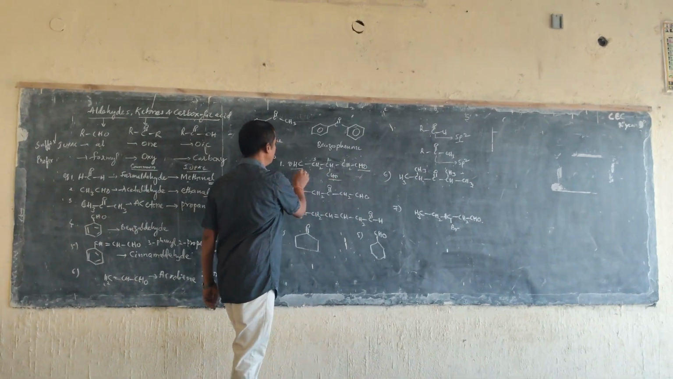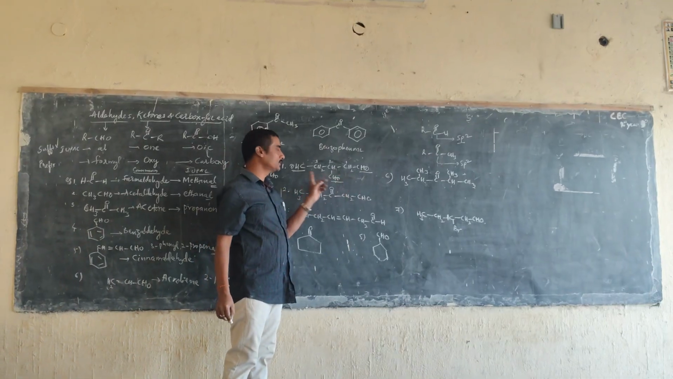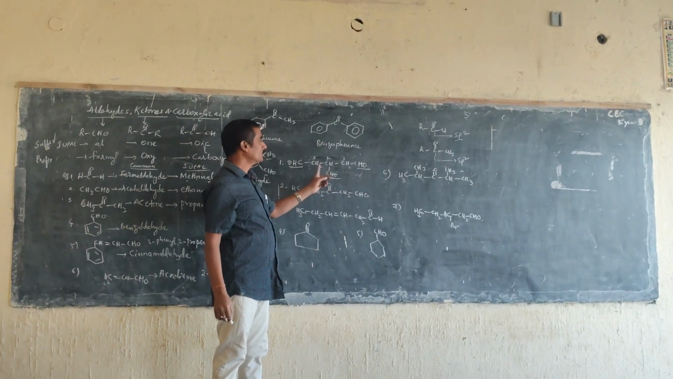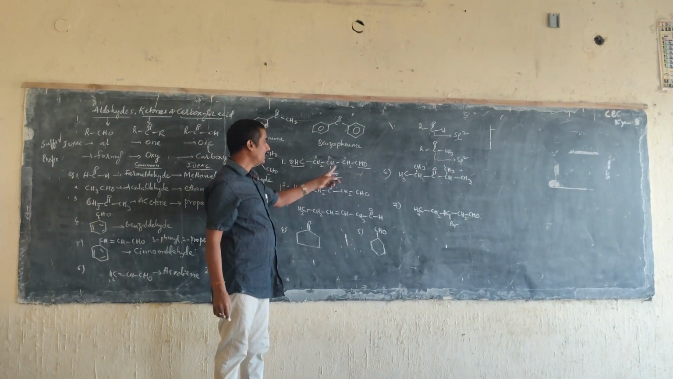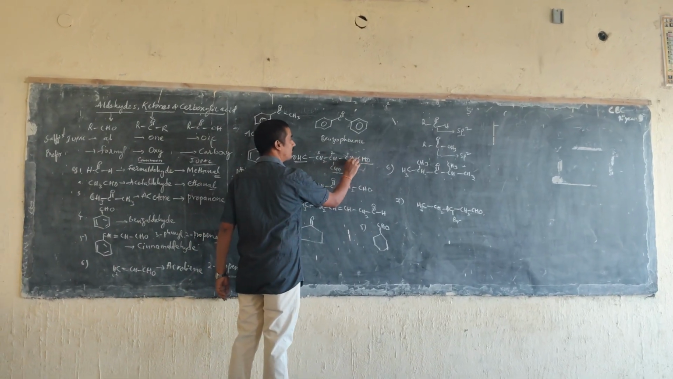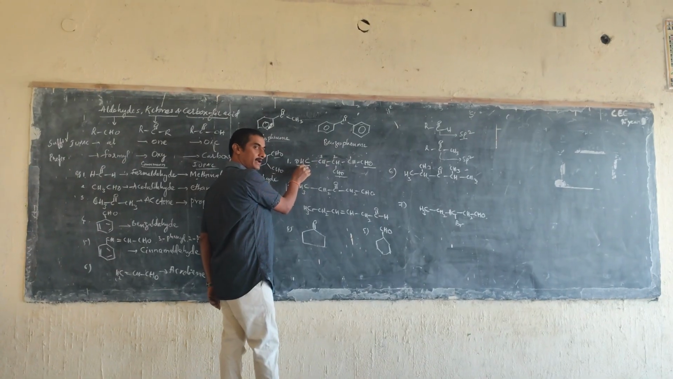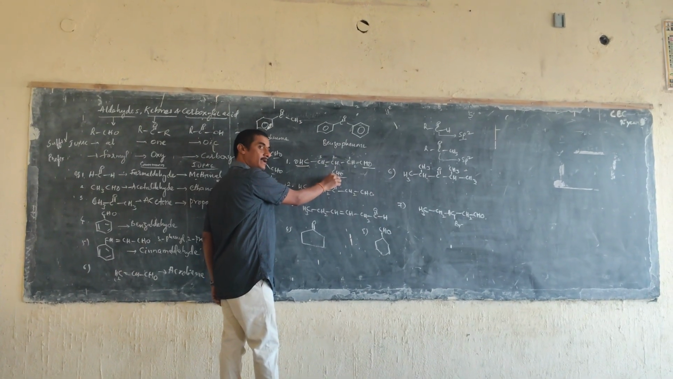Aldehyde, aldehyde, aldehyde. Three aldehydes are there, 1, 2, 3. And even the 1, 2, 3 is propane. The first carbon contains an aldehyde, the second carbon also contains an aldehyde, and the third carbon contains an aldehyde.